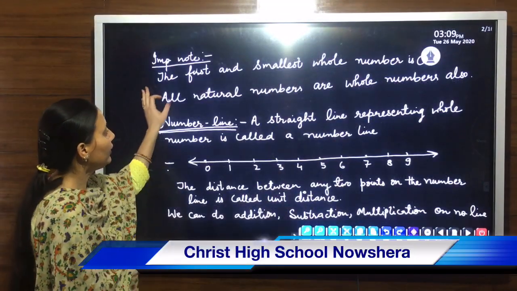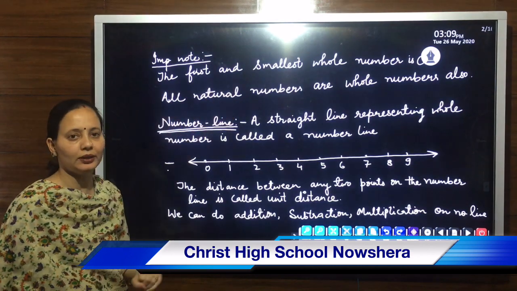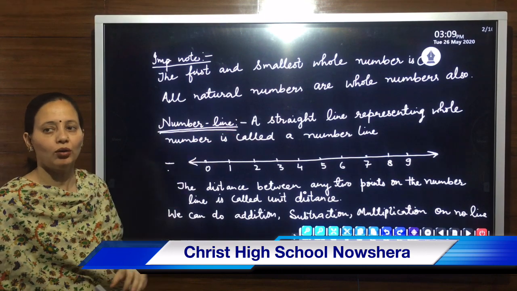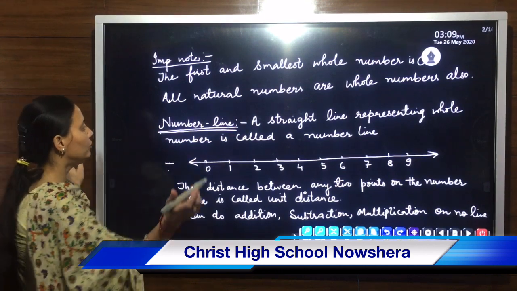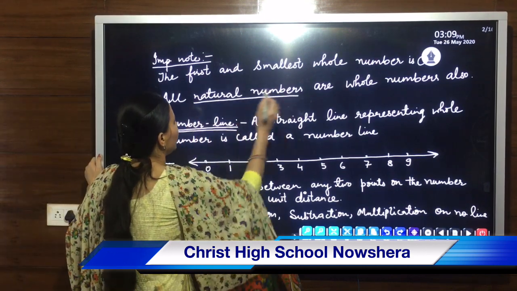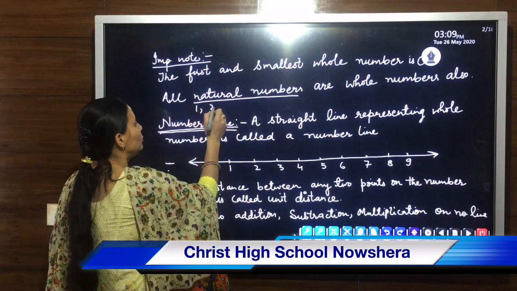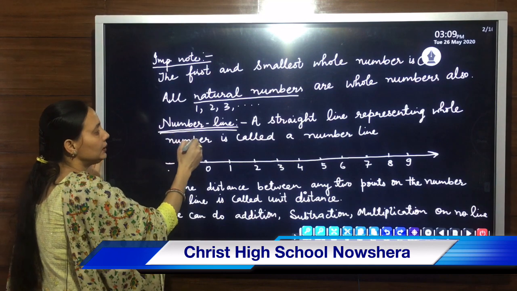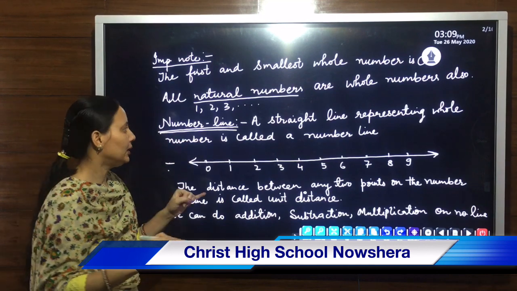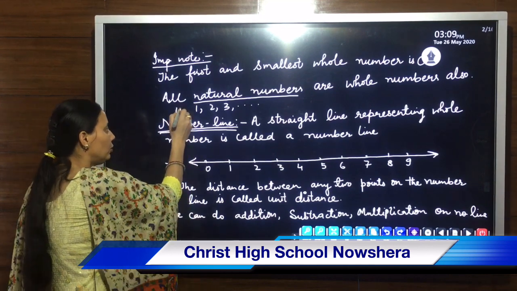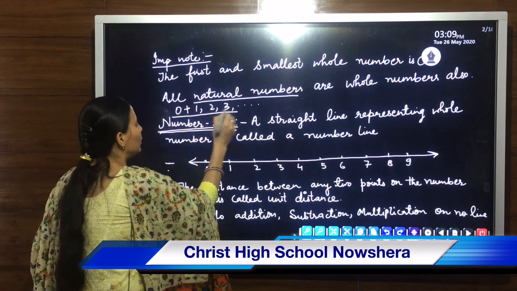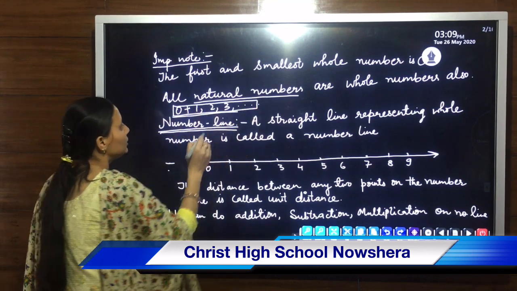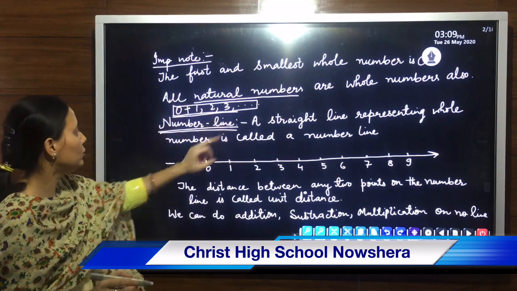So the first and the smallest whole number is 0. All natural numbers are whole numbers also, because natural numbers start from 1, 2, 3 and so on, and whole numbers are 0 plus natural numbers.